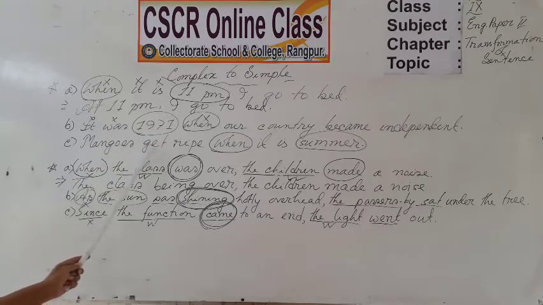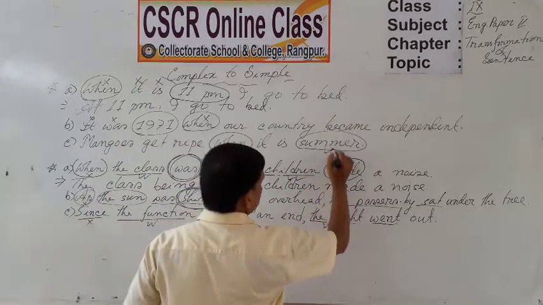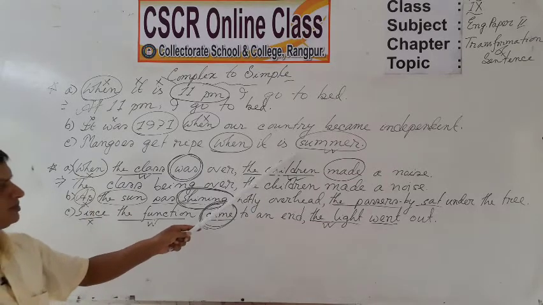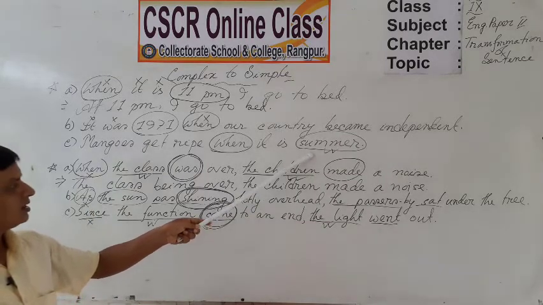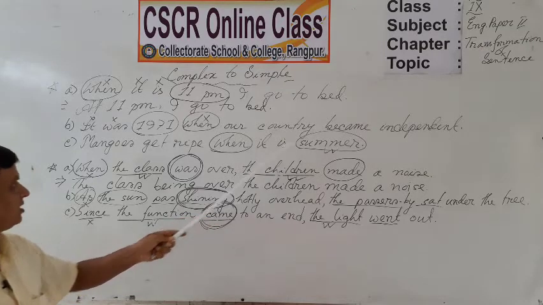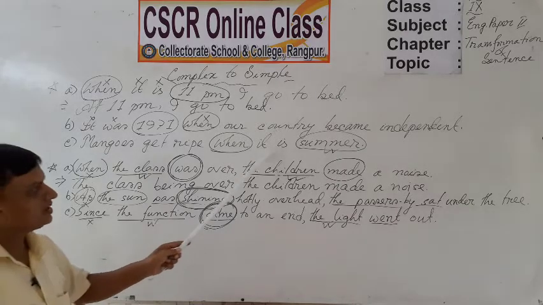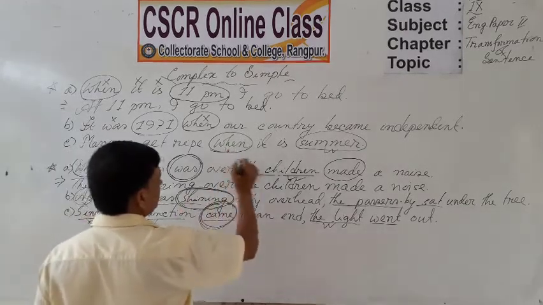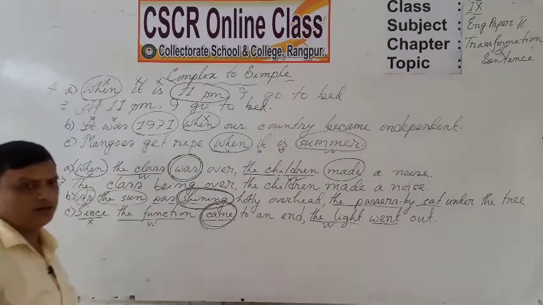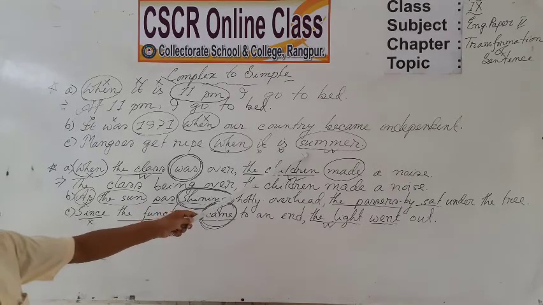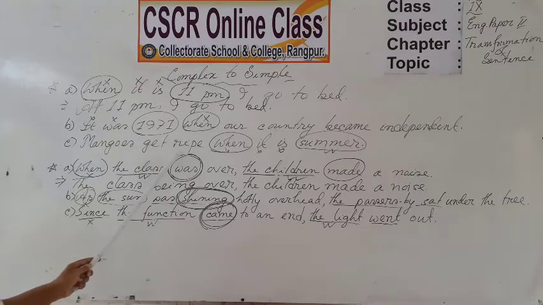Again in C, mangoes get ripe when it is summer. Yes, summer refers to a season. Dear students, you will also write the preposition in before the word summer. Then the sentence will be: mangoes get ripe in summer. That means when will be deleted, it will be deleted, is will be deleted. So, dear students, you can also write the sentence in such a way: in summer mangoes get ripe.